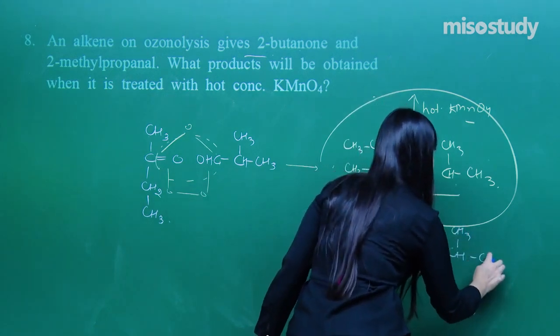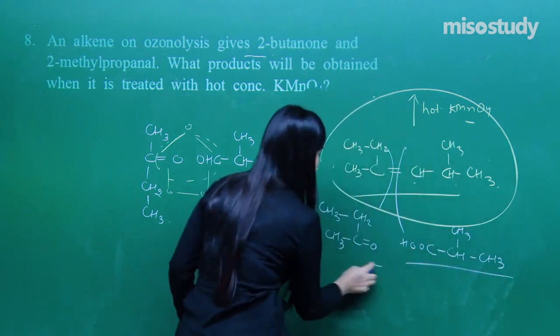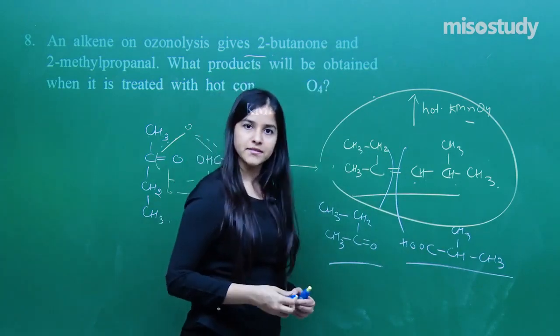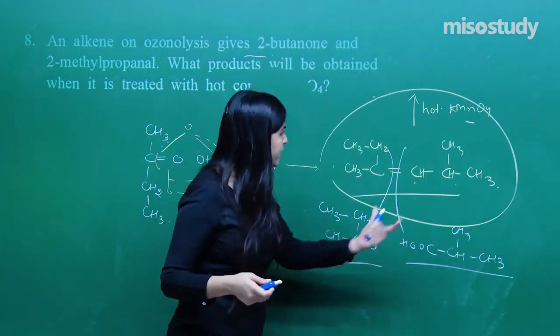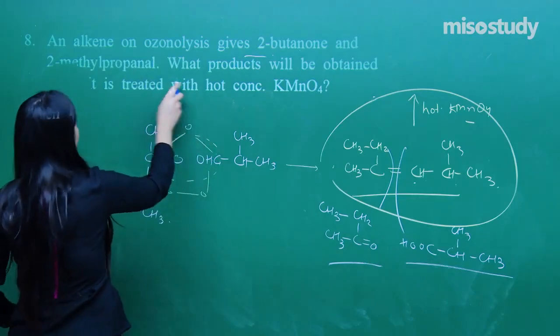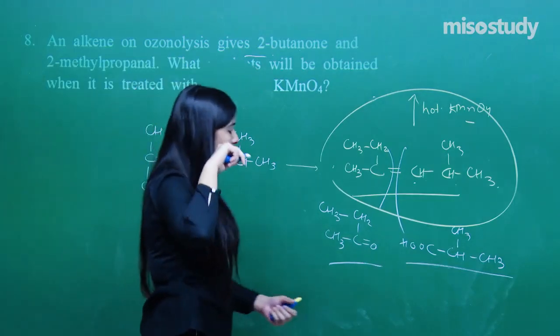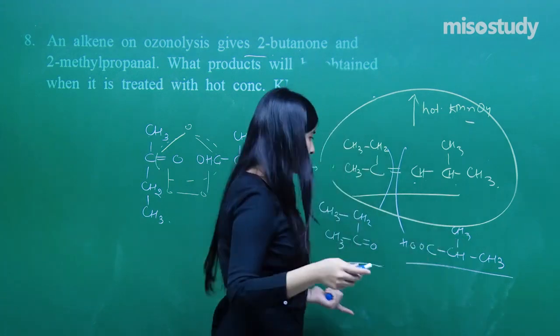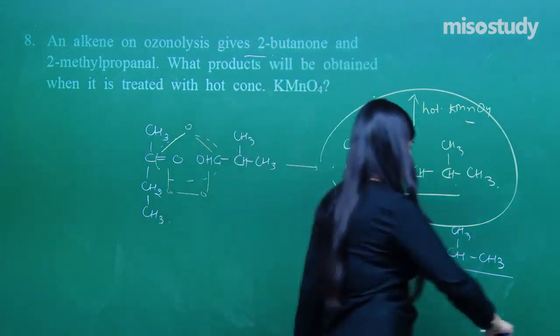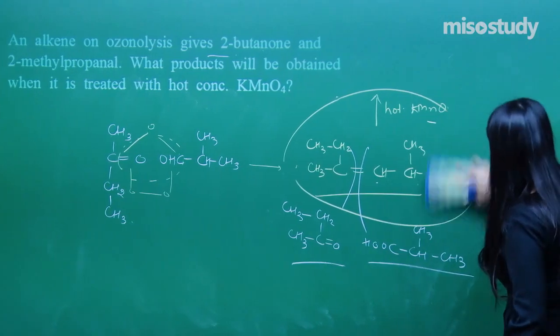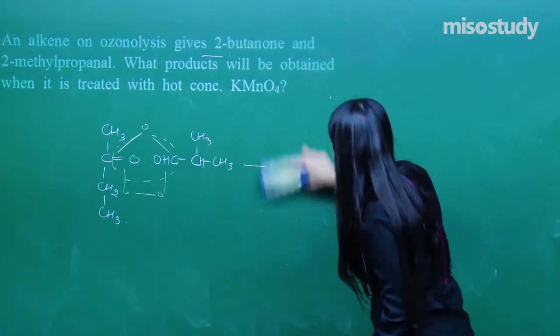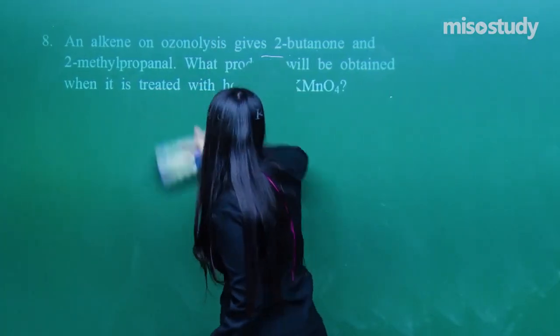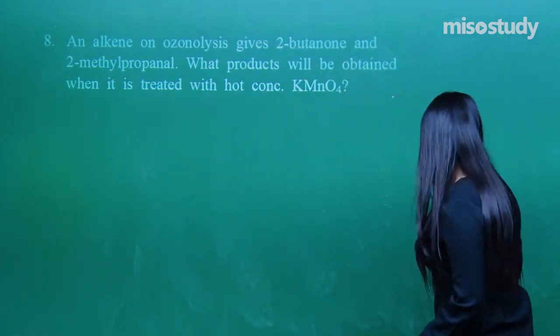And it will be good if you write the IUPAC names of the products obtained as well, right? I am not going to do it for you, it's very simple actually. It was a 2-methylpropanal, now this will be 2-methylpropanoic acid, that's it, that is the answer. Clear about it? So that was a really good question, because again the ozonolysis is getting involved, it's an important reaction from the exam point of view.